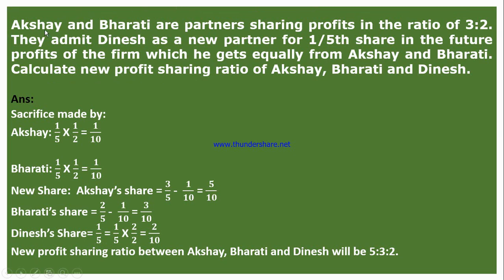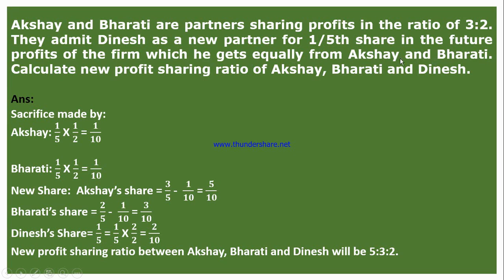The question here is, Akshay and Bharti are partners sharing profits in the ratio of 3:2. They admit Dinesh as a new partner for 1/5 share in the future profit of the firm, which he gets equally from Akshay and Bharti. Calculate the new profit sharing ratio of Akshay, Bharti and Dinesh. So first you see that in this question, the new partner is getting 1/5 of the share, and this 1/5 share he is taking equally from Akshay and Bharti.